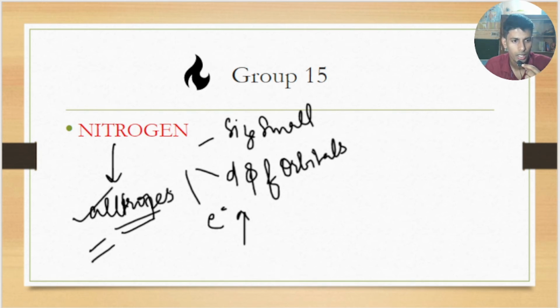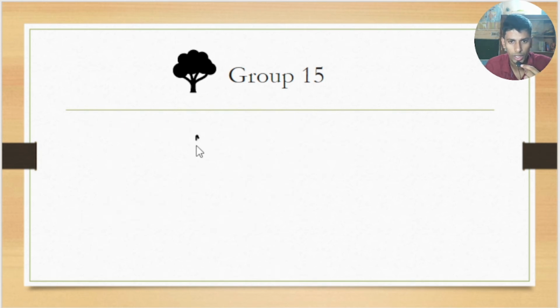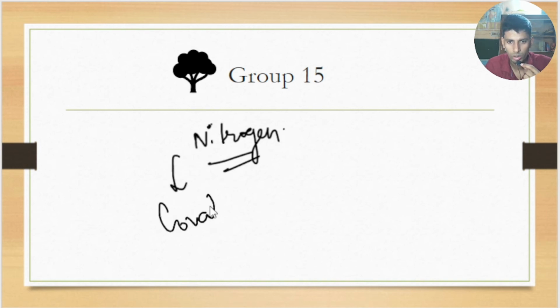There is one more thing for nitrogen: it cannot increase its covalency more than 4. Nitrogen cannot increase its covalency more than 4 because it does not have d and f orbitals. Others have d and f orbitals, but nitrogen does not, so it cannot increase its covalency more than 4.